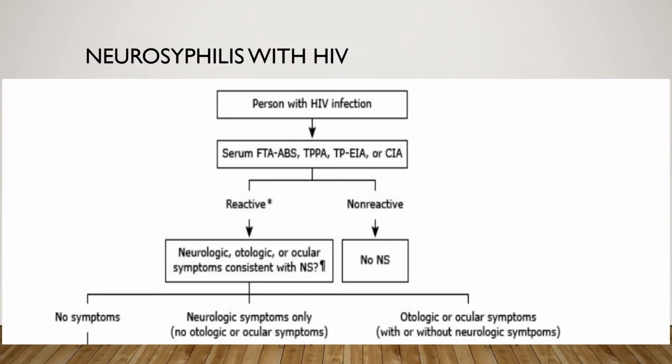Now coming to neurosyphilis with HIV, the rest of the algorithm remains the same. There are just very few differences that come in place with an HIV infection. So in a person with HIV infection, we again go ahead with the simple tests, that is fluorescent treponemal antibody absorption test, then treponema pallidum particle agglutination assay test, and treponema pallidum immunochemoluminescence assay test. In case they are non-reactive, then there is no NS. In case they are reactive, then we again go ahead with patients who are having neurologic, otologic or ocular symptoms which are consistent with NS.